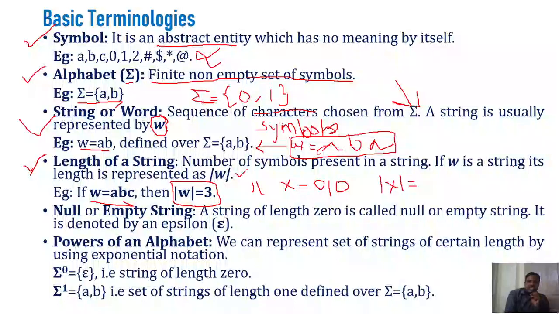So it is nothing but 3. Why? Because x consists of three symbols 0, 1, 0. So mod x is nothing but its length, which is 3 in this case.